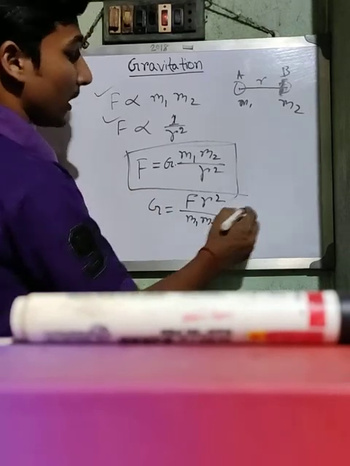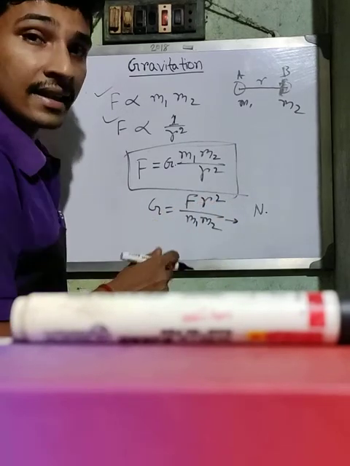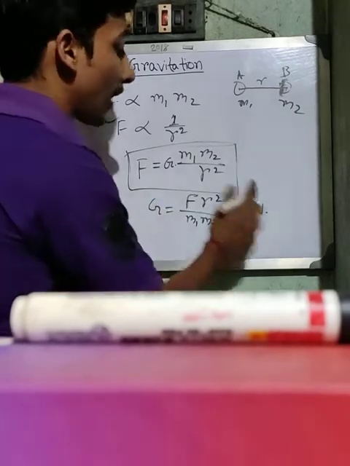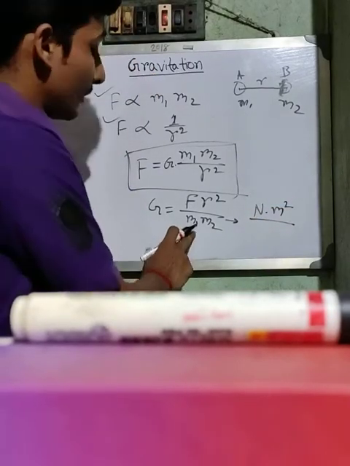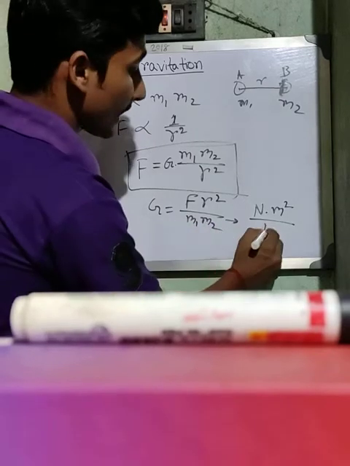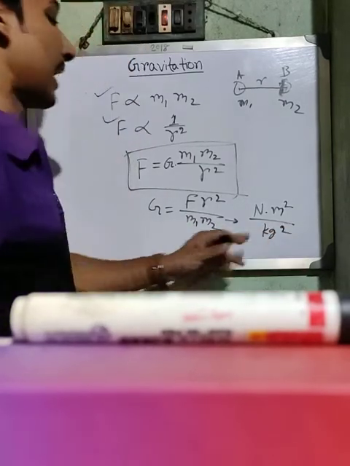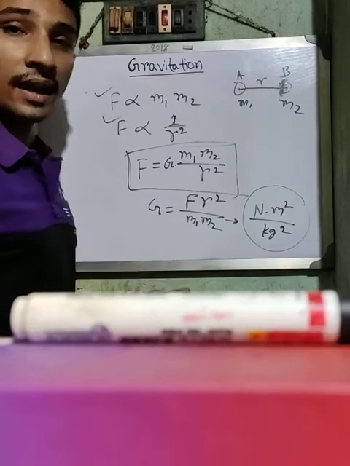So what is the unit of G? F means Newton, r means distance, the unit of distance is meter, so r square means meter square, upon m1 m2, two masses, kg into kg, that means kg square. So that is the SI unit of capital G, the universal gravitational constant.